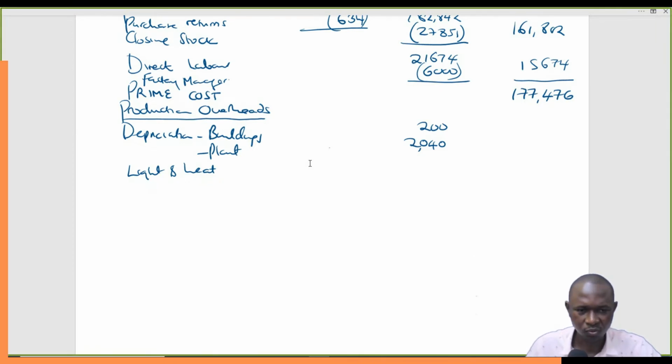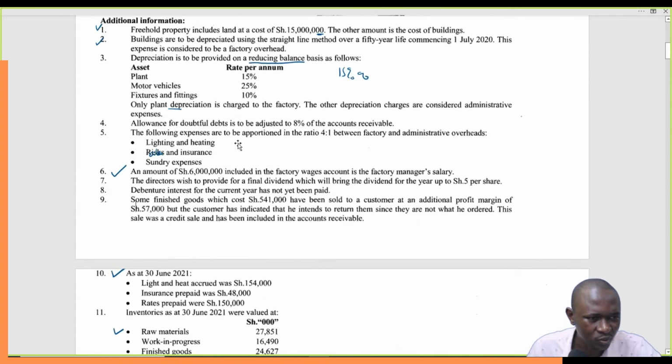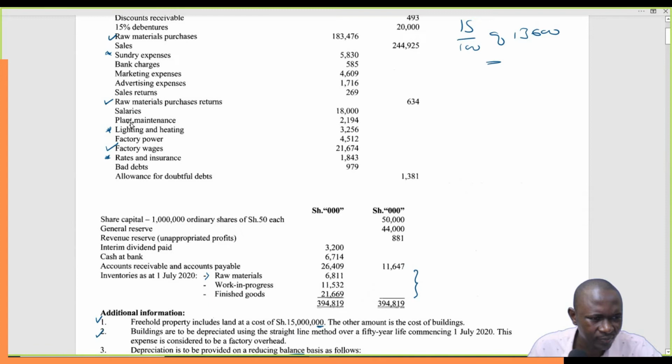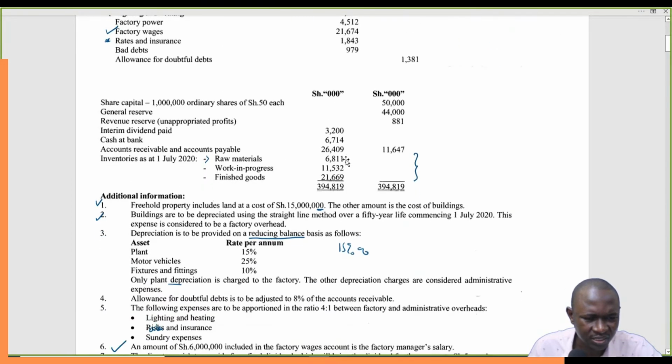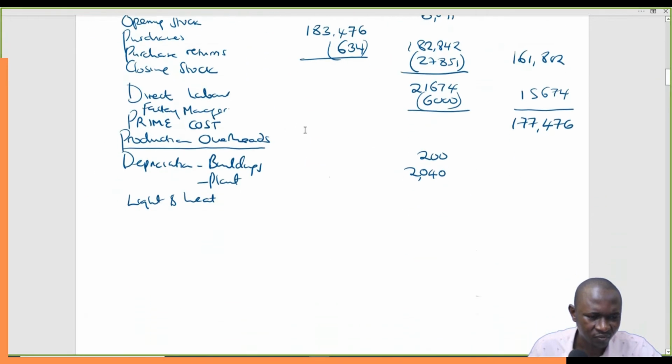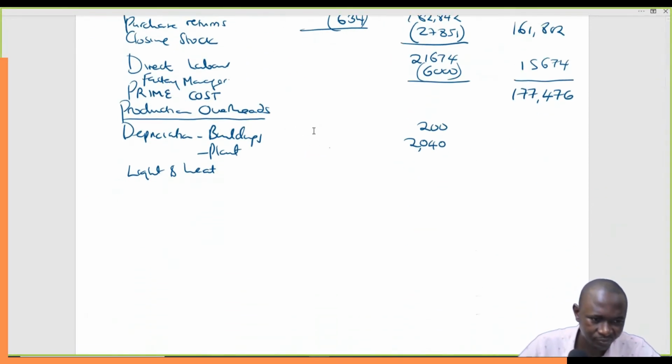So we are going to take 32.56 plus 154. So we'll simply say 4/5 times 32.56 plus 154.